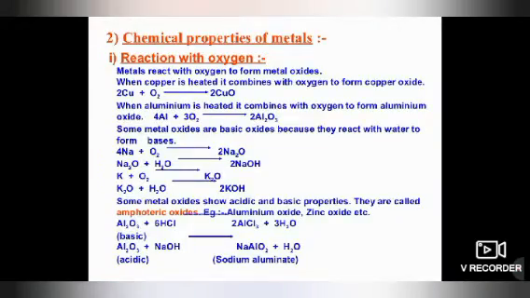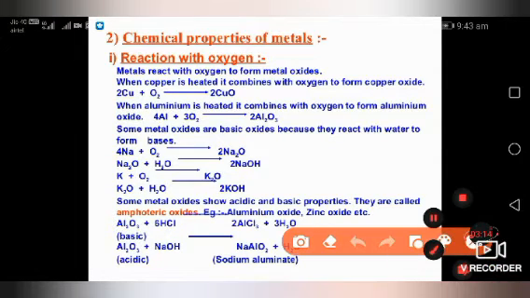Now today we will do the chemical properties of metal and non-metal, in which we are going to do the chemical reactions. Earlier we did physical properties. In physical properties we look at all those properties which we can see without doing any experiment or reaction in the lab, like its nature, hardness, state, how it looks, its sound, its conductivity. All these things we can know from physical properties.